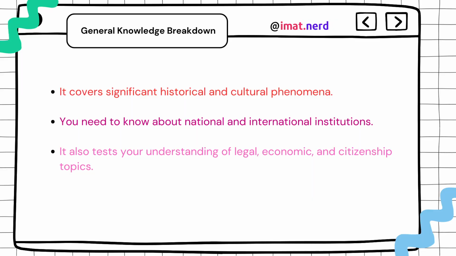So IMAT general knowledge is gonna be more of a general culture. Please do not try to memorize an entire encyclopedia. The syllabus will tell you exactly what they want. They will test your knowledge of significant historical and cultural phenomena. So you need a basic understanding of major national or international institutions. They might ask questions related to legal or economic or citizenship fields. So you need to focus on big organizations or basic economics.